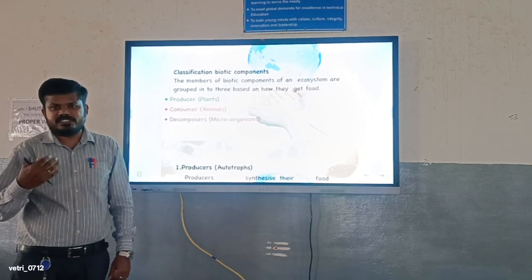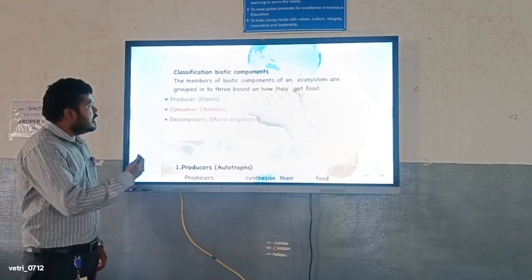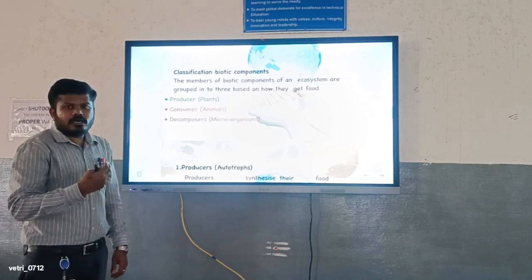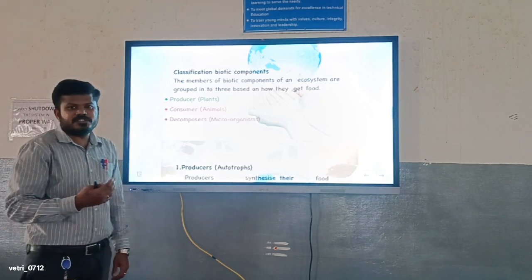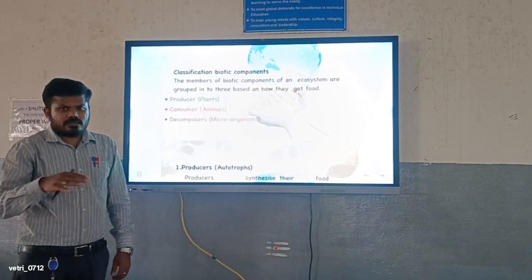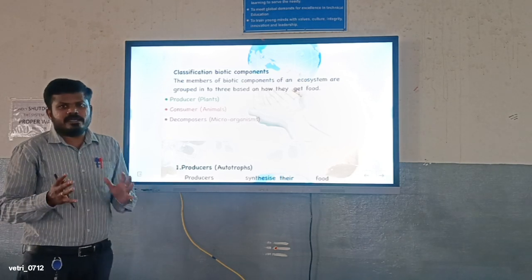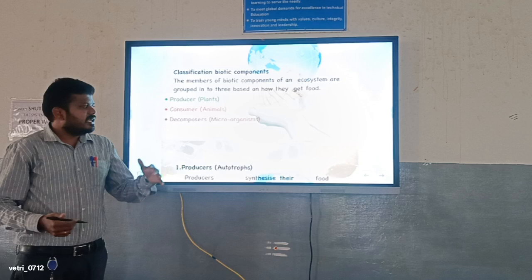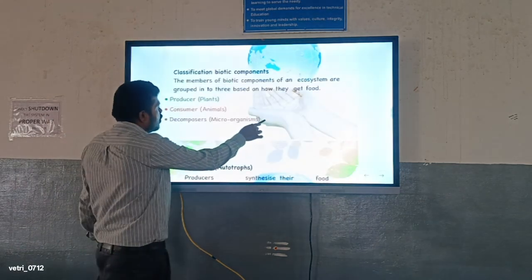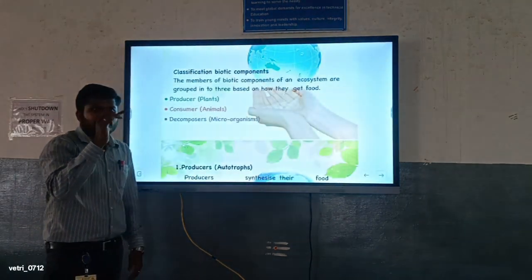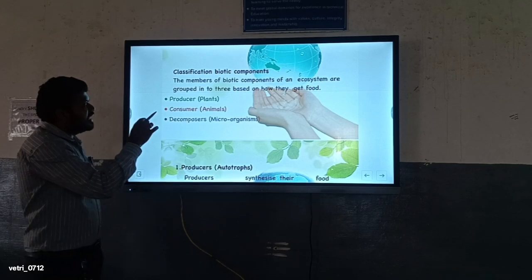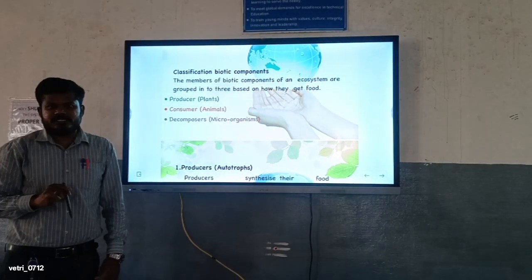The plants give the energy sources, and the consumers are the animals and human beings. Then decomposers: after the end of life of animals, they are taken over by microorganisms. Again, the microorganisms move on to the plants. So this is one of the cycling systems and also the classification of biotic component systems, right?